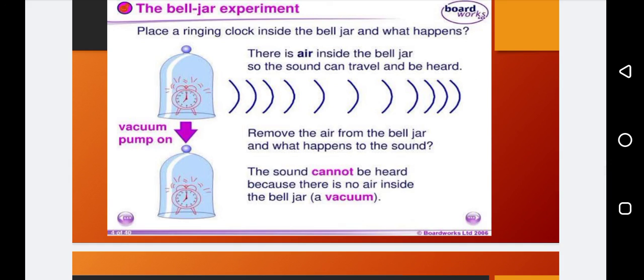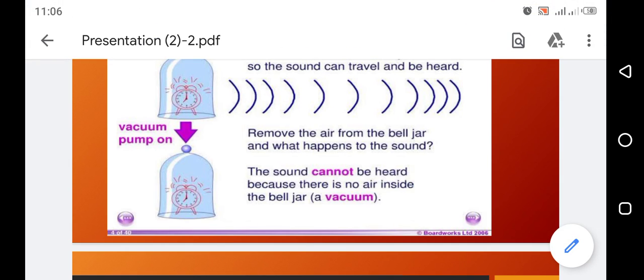On the other side, remove the air from the bell jar and what happens to the sound? The sound cannot be heard because there is no air inside the bell jar. Because all the air is pumped out, we are not able to hear the sound. Okay dear, thank you students.